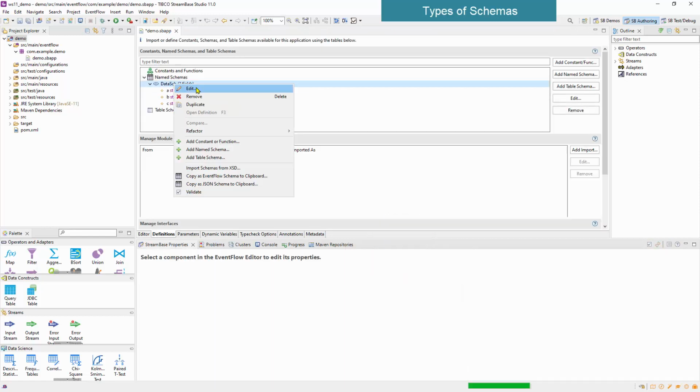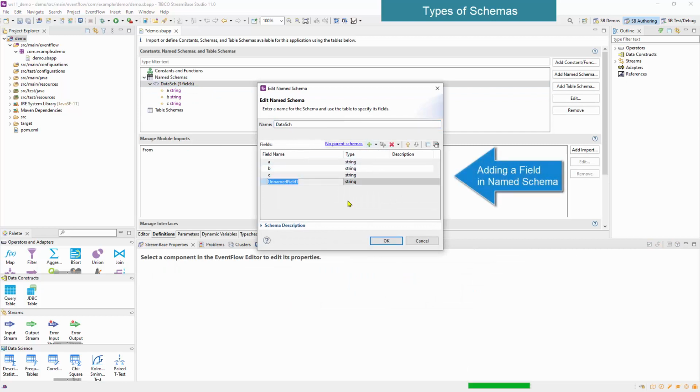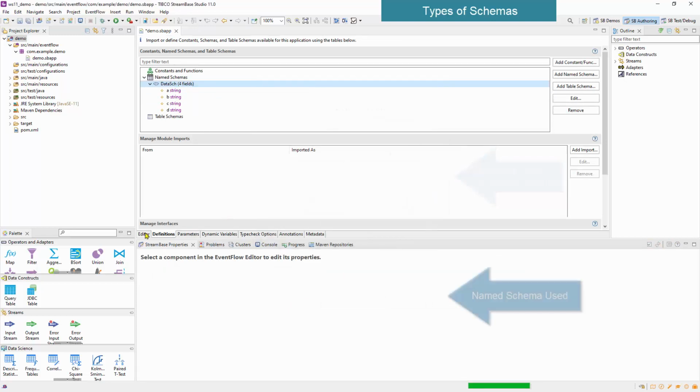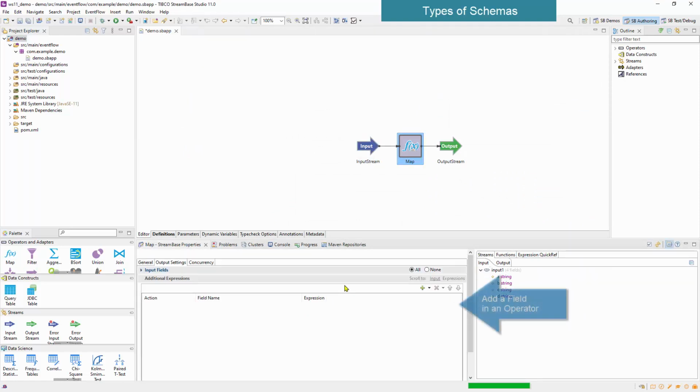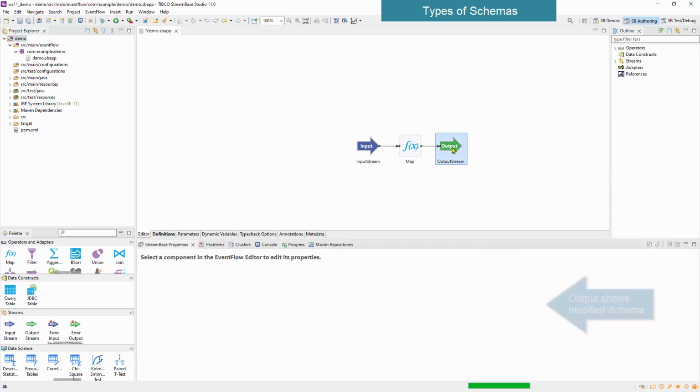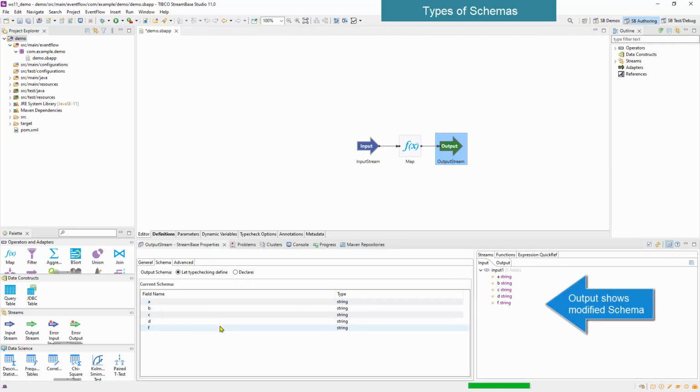As a tuple moves through operators, its schema may be changed and no longer match the named schema. This is fine and expected. The named schema is just a starting point. As long as the schema does not change through the flow, the tuple is transferred by reference. When the schema does change, then the tuple is transferred by copy, which is slower and creates garbage for the JVM garbage collector to clean up.